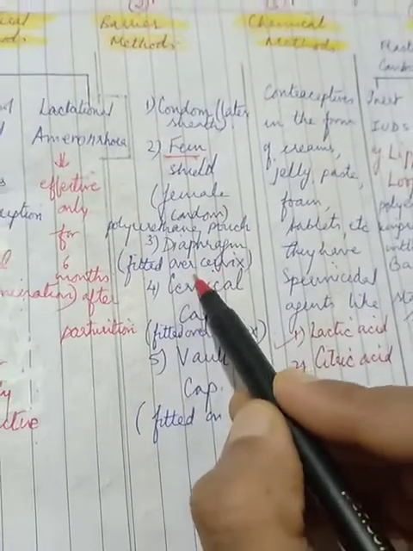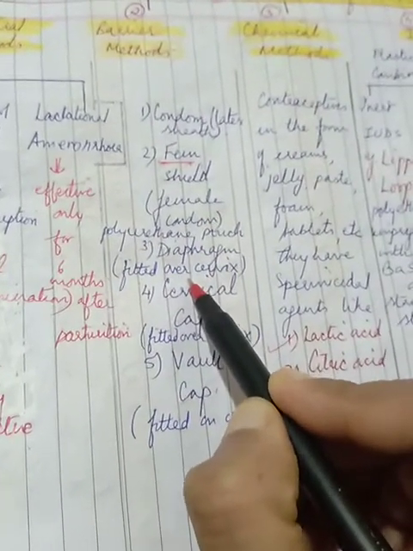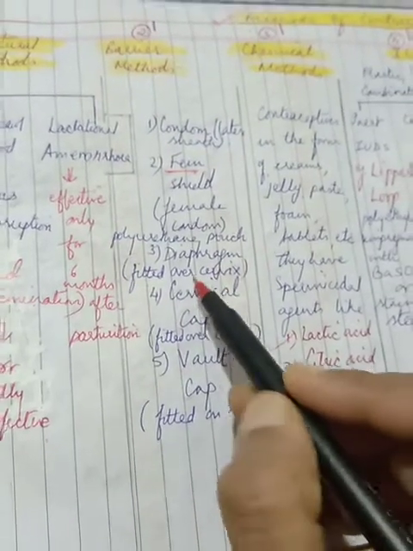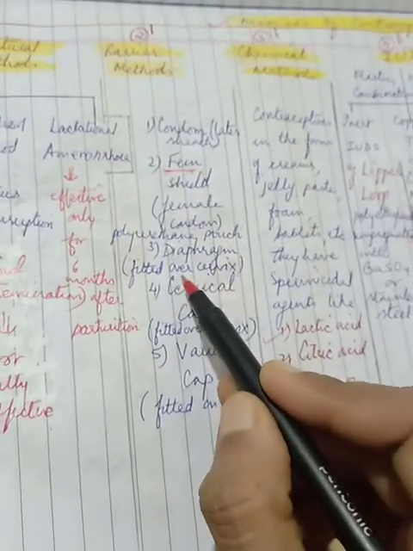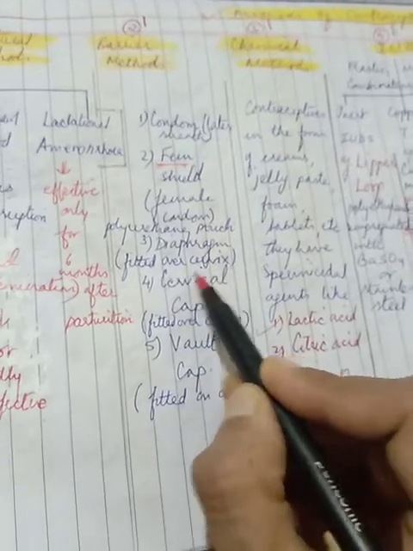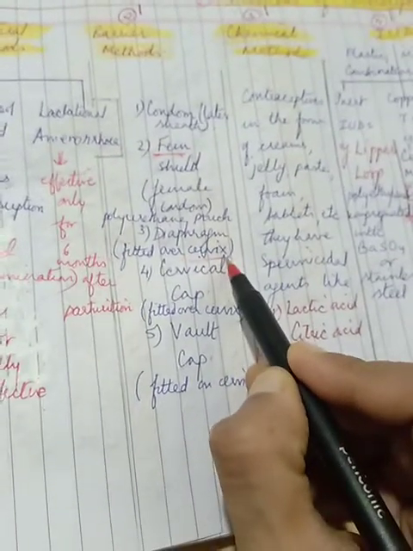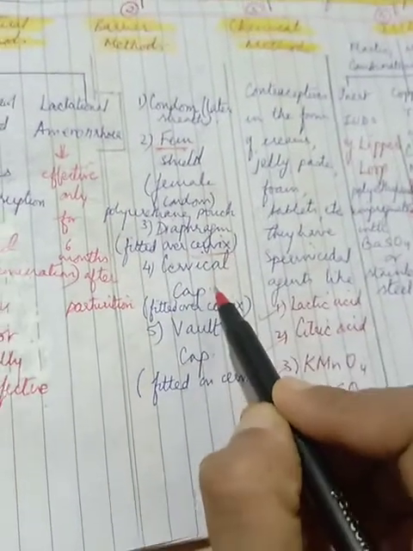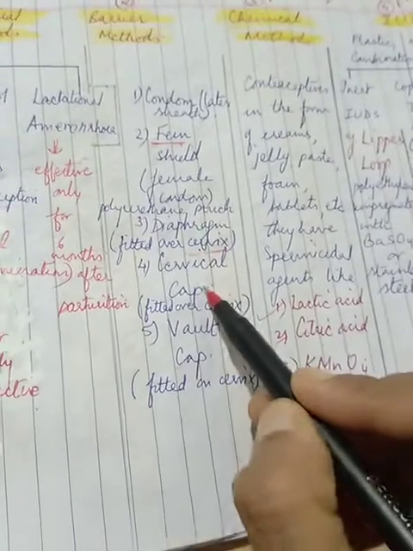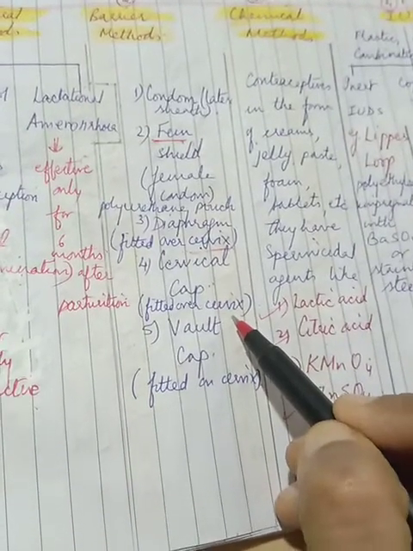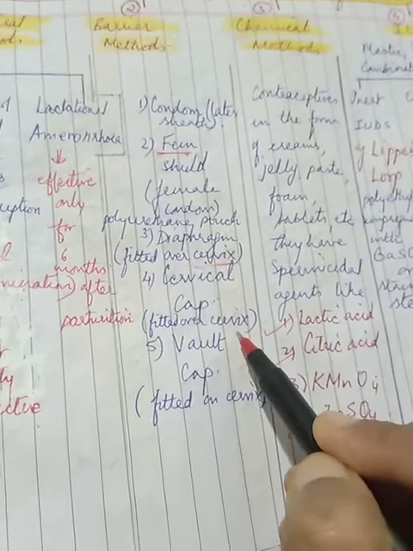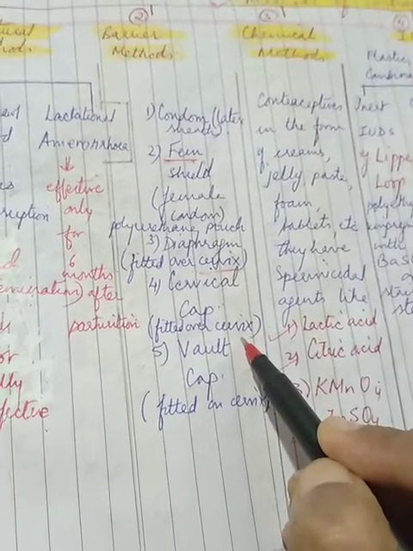Coming to the diaphragm as a third heading, this is a vaginal barrier, dome shaped, and it is fitted over the cervix. What is the cervix? The neck of the uterus. Coming to the fourth, that is the cervical cap. Again, this is fitted over the cervix to prevent the entry of sperm into the uterus.